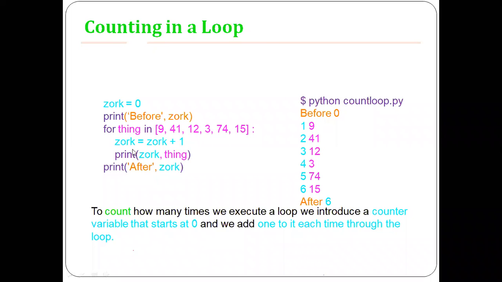In the second iteration, joke becomes 2, and the element is 41. That is 2 and 41. And like this, after the sixth iteration, it will print 6 and 15. And once it is done,